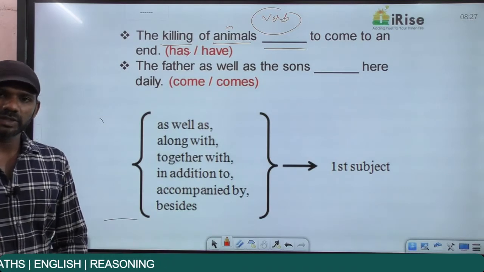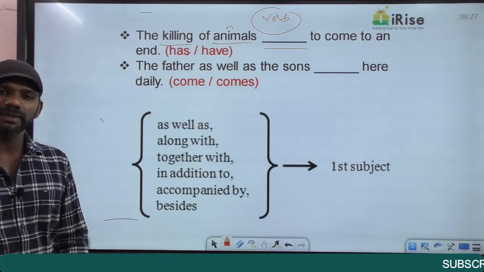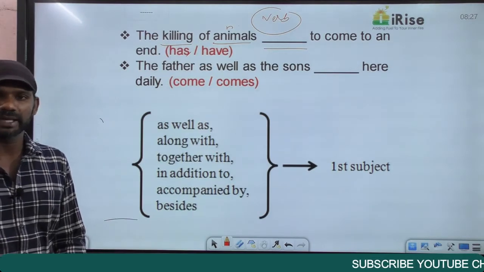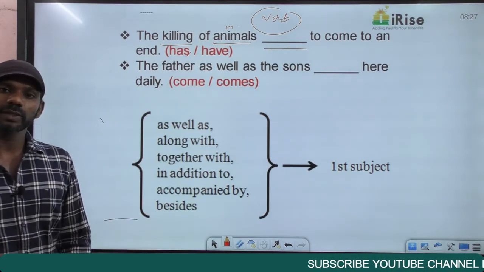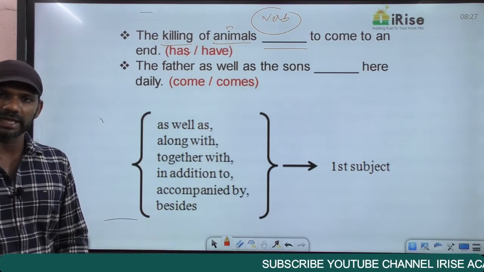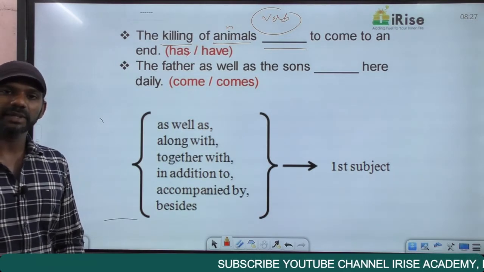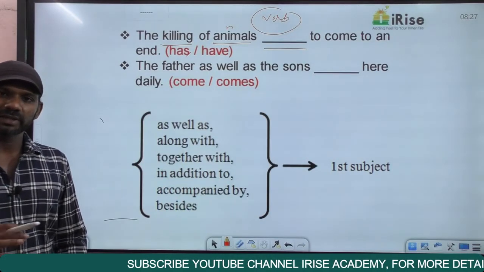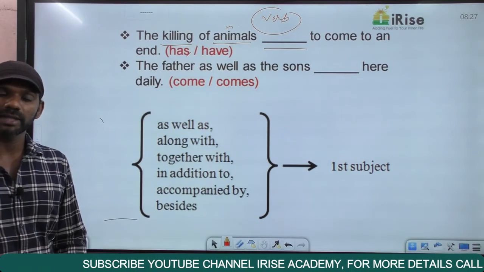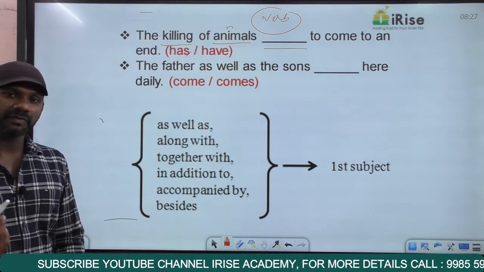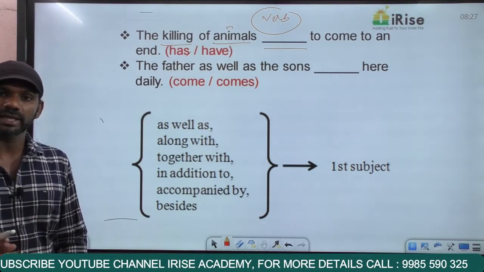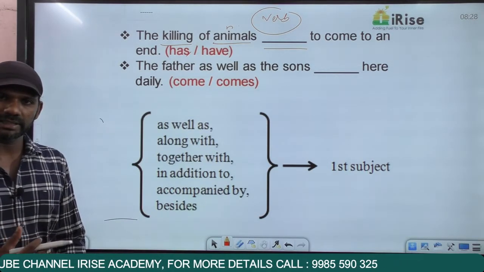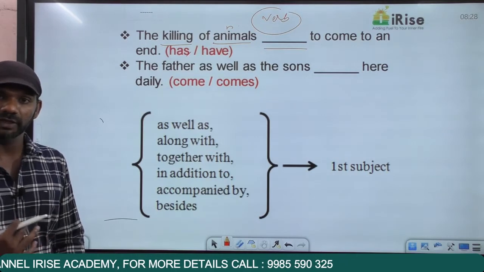Now, identifying the part of speech of a word will surely help us in spotting the error, sentence improvement, cloze test, and fill in the blank questions. In cloze test and fill in the blanks, when you come across a blank, just see which part of speech the word filling the blank must belong to. If the blank must be filled with a noun, all the options that are not nouns can be eliminated. If it has to be filled with an adjective, all the options that are not adjectives can be eliminated.